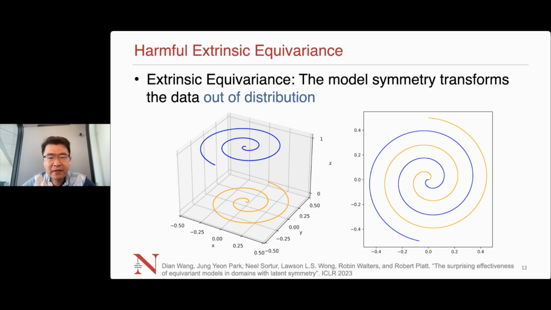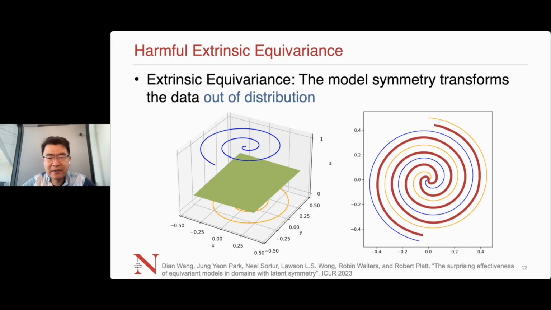For a standard network, the decision boundary could simply be an S-like plane. However, for a z-invariant network, the decision boundary is much more challenging to generate, making the symmetry in the model harmful.